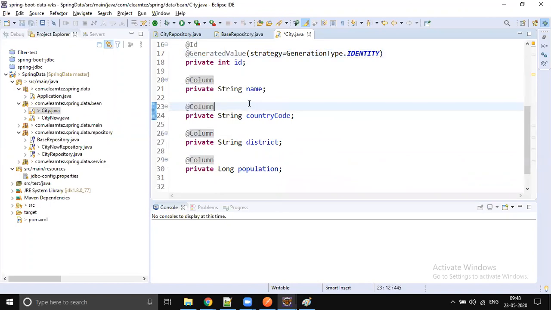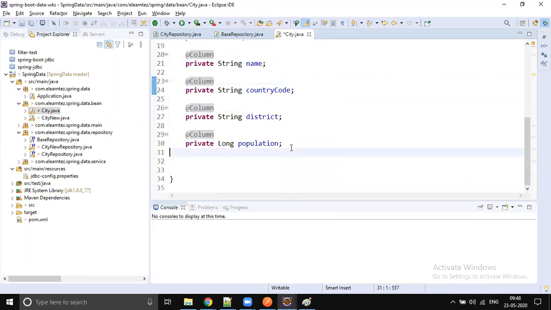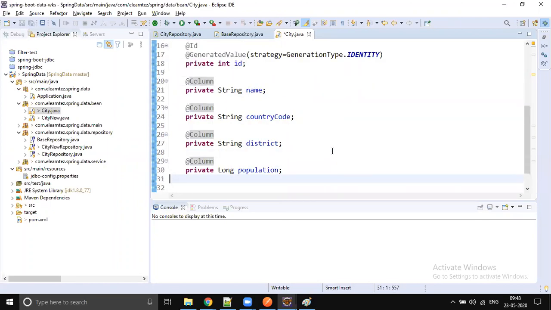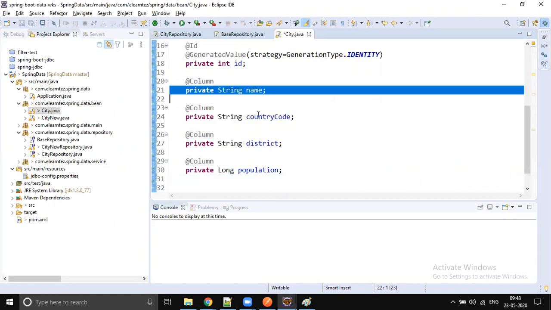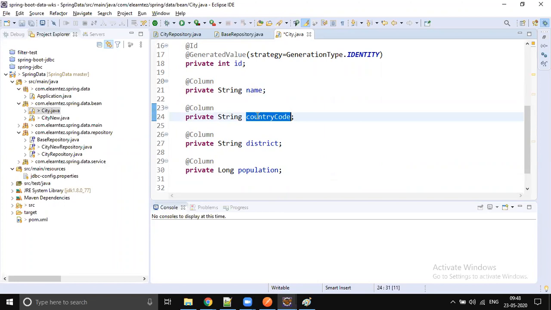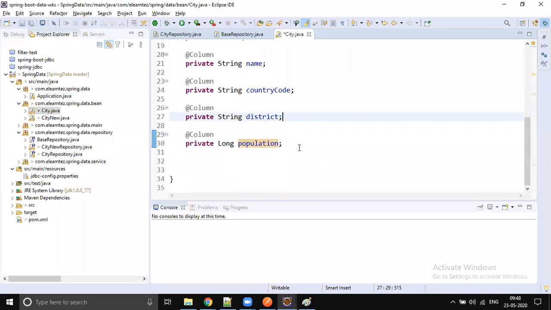Optional, but it still keeps more readability. So these are the columns, and we are not doing any change. It's as is. Name column is name. Country code is column country code. District in our Java is table. It's a district. Column name is district. Population is population, right?